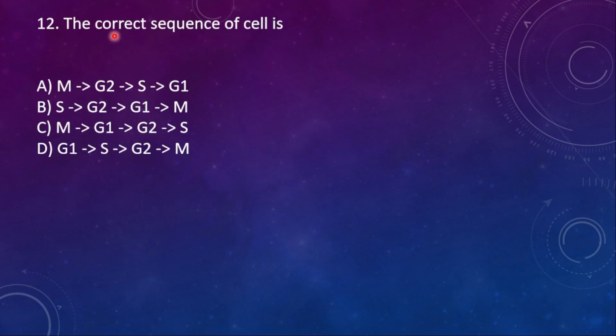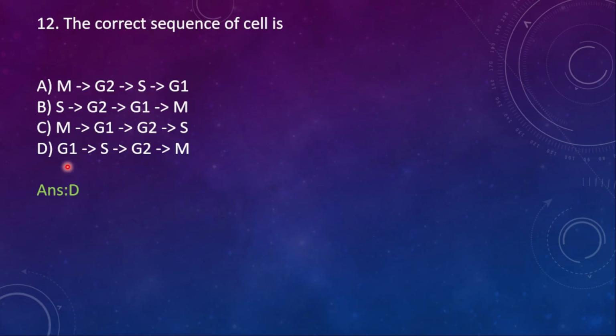12th one, the correct sequence of cell cycle is option A, M G2 S and G1; B, S G2 G1 and M; C, M G1 G2 and S; D, G1 S G2 and M. So here the right option is option D. G1 first, next S, then G2, and then M. Gap 1, synthesis phase, and then gap 2, and then next comes the M phase.